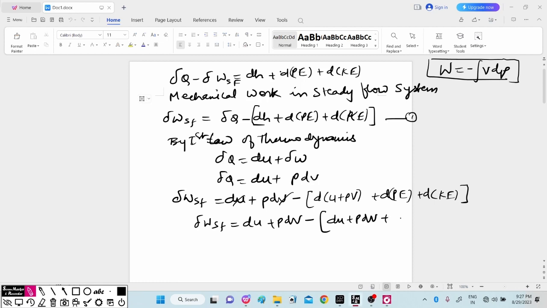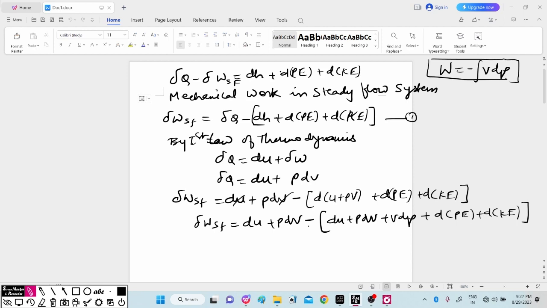plus VdP. This will become so, because we are differentiating U and PV, we get P dV plus VdP, because differentiating this PV, that is the flow work, plus change in potential energy plus change in kinetic energy.